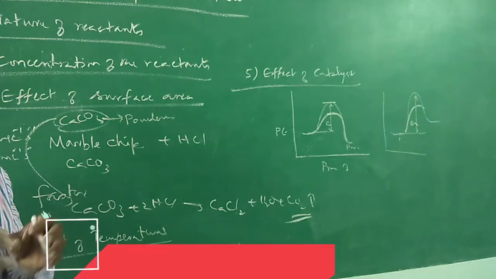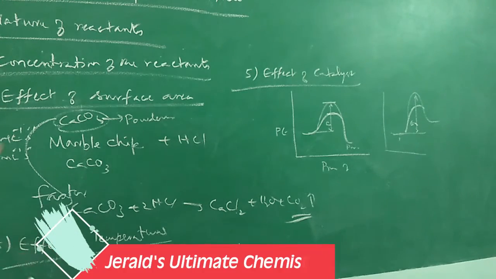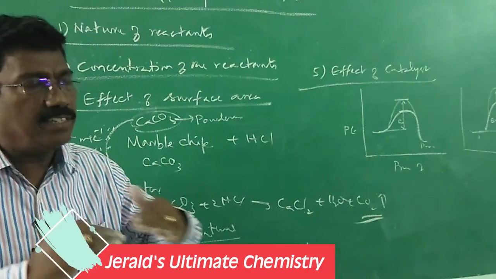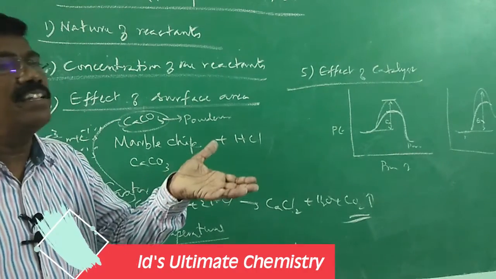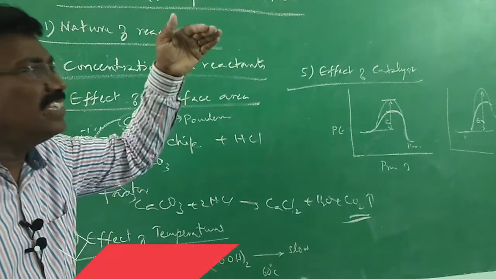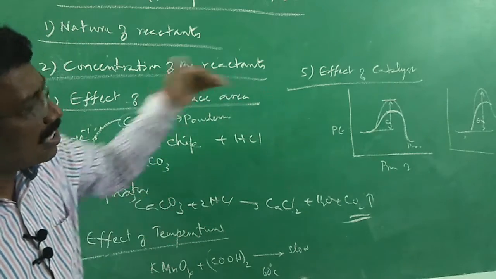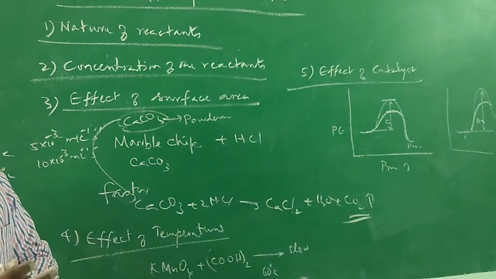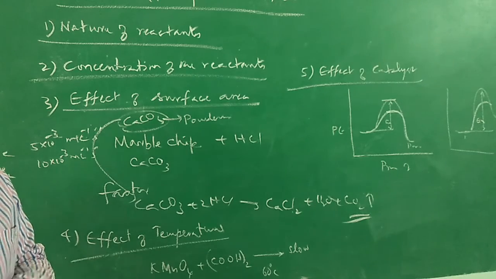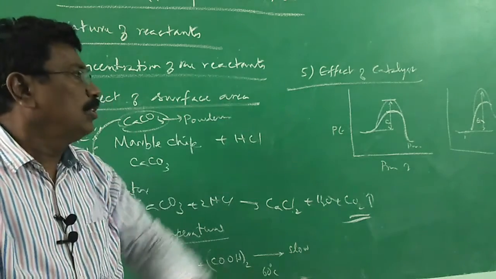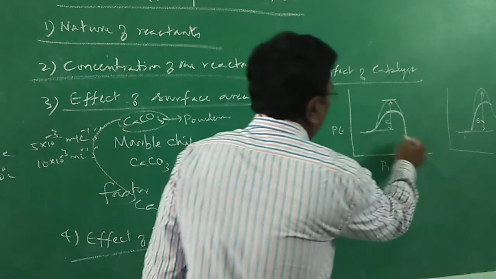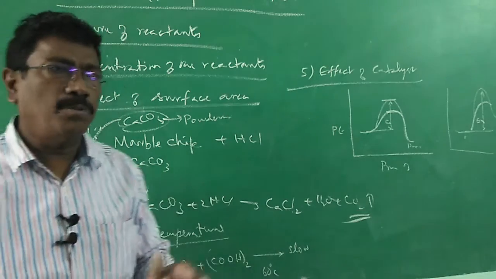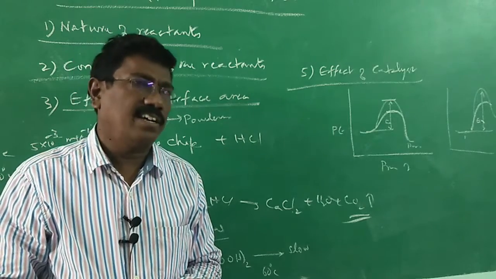Somebody should motivate them, so that in ordinary circumstances they may be going with some speed, but to make the energy of activation lower, to make them cross the barrier, the teachers, parents and others guide to some extent. They act as a catalyst to make you, the reactant, become the product, to make you get through the desired target. All right. So that is about factors affecting reaction rate.